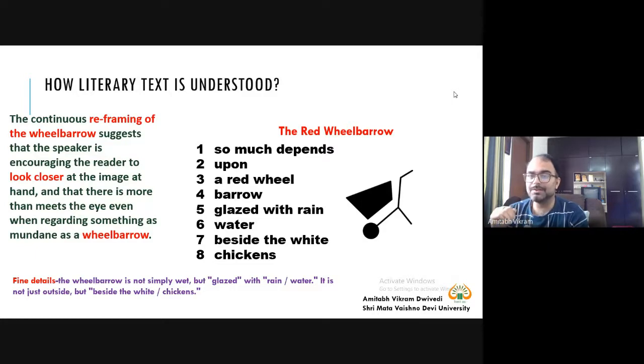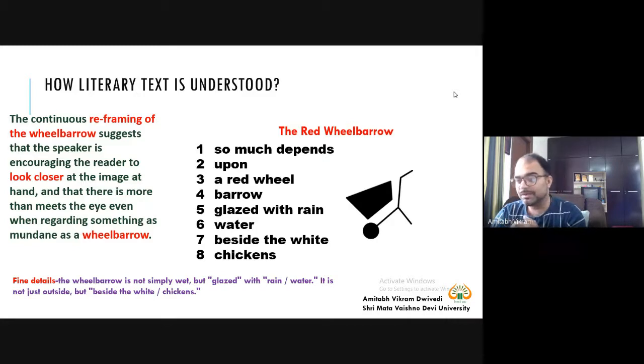So the continuous reframing of the wheelbarrow suggests that the speaker is encouraging the reader to look closer. You need to read carefully. I said that there is a term, close reading. So what is this critical reading? Something you read quite closely and carefully. That is the critical reading practice.